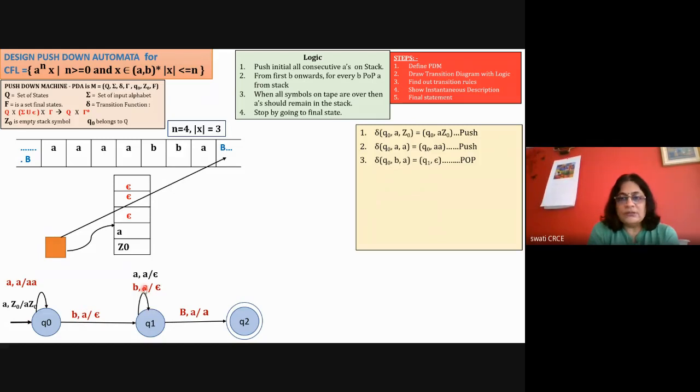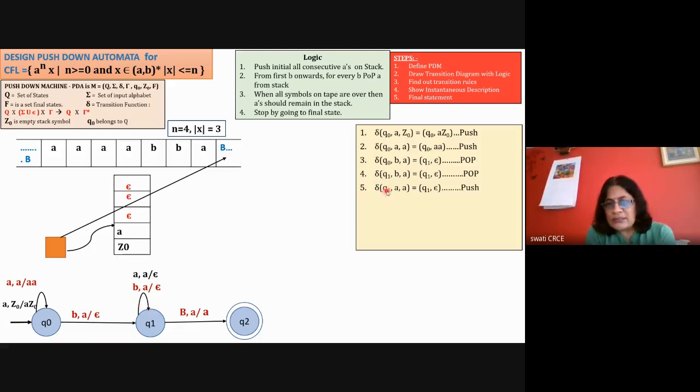Now write down the fourth rule. The fourth rule is delta Q1 B comma A is equal to, it is a loop here, so again the next state is Q1 and it is a pop operation, so epsilon is written over here. Then write down the rule for this transition A comma A: delta Q1 A comma A is equal to Q1 epsilon. Just remember, this is the previous state, this is the next state, this is the input symbol, this is the stack symbol, and this is the stack operation. Epsilon indicates it is a pop operation.